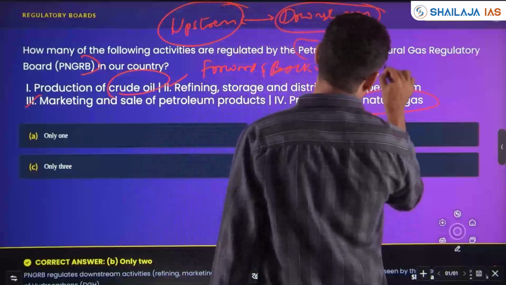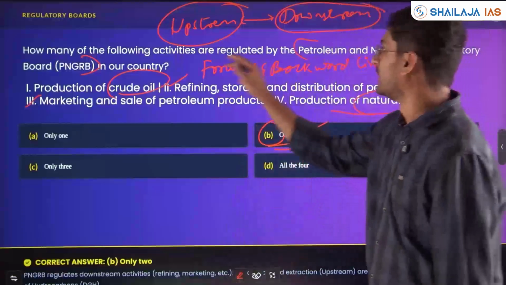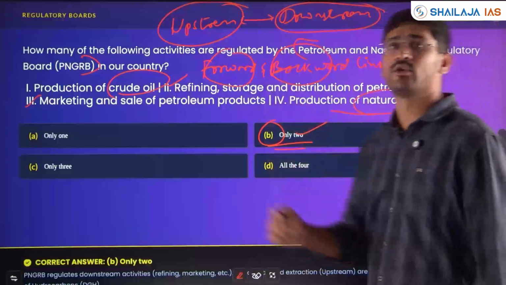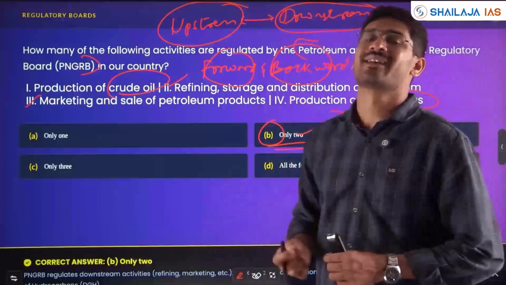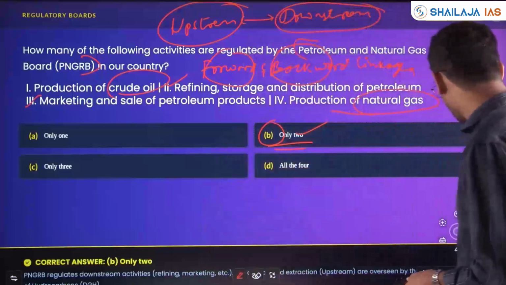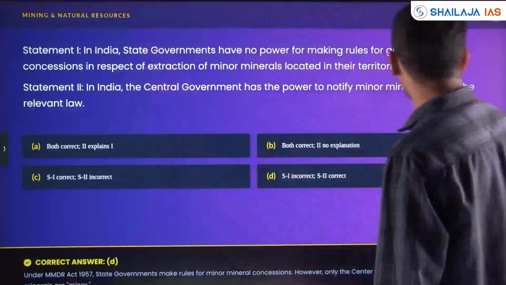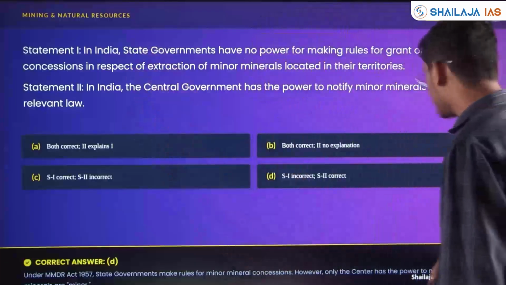Forward and backward linkages become very, very important. All these concepts with respect to how economically an organization and a sector is interlinked. Here only 2 is your answer. Next, mining. With respect to mining and natural resources, questions have been asked.